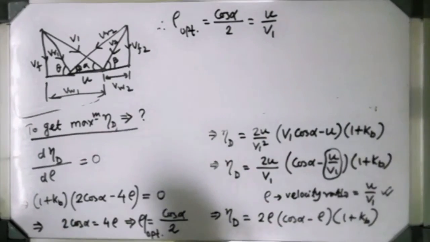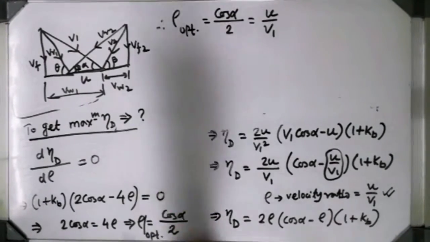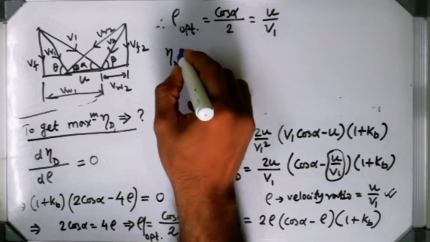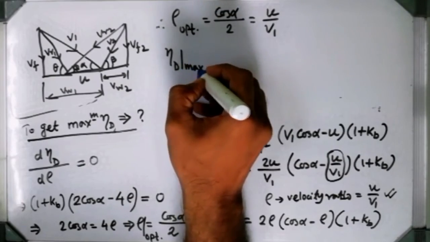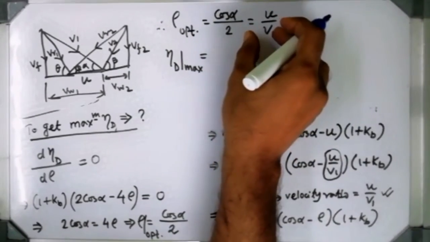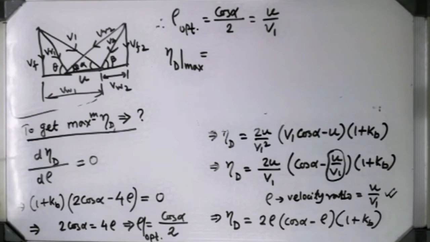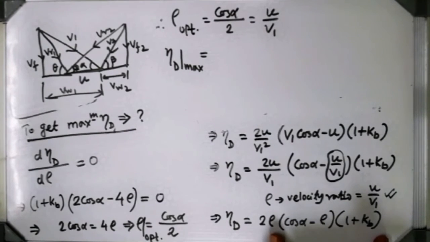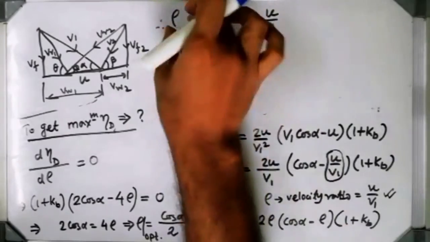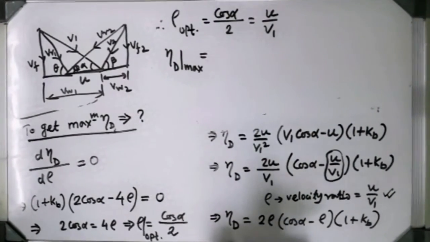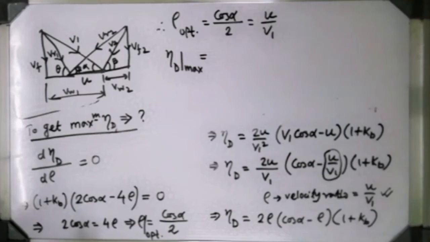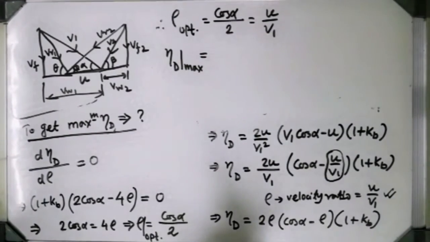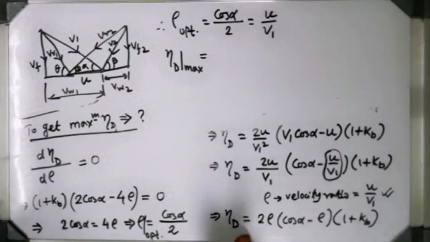Now if you want to find out the maximum efficiency value, eta d max, then what will that be? I have to put this expression into that efficiency expression, then you can achieve the maximum efficiency value, isn't it? Because this is the expression of diagram efficiency. If you put this rho optimum value over here, then you can achieve the maximum efficiency. Okay, so what will that be? Put that cos alpha by 2 in place of rho on both sides.